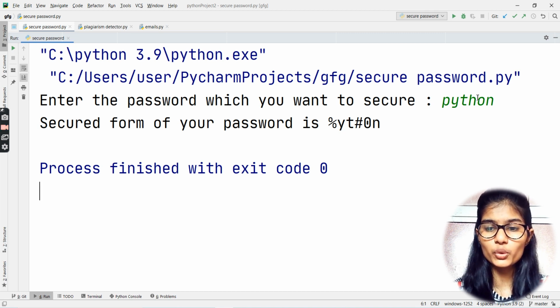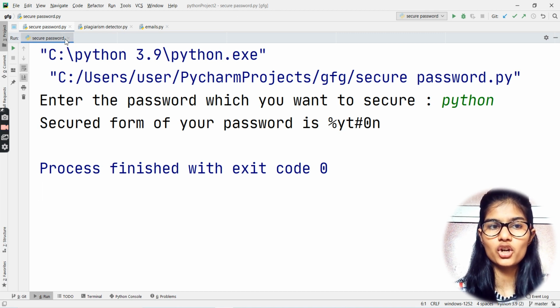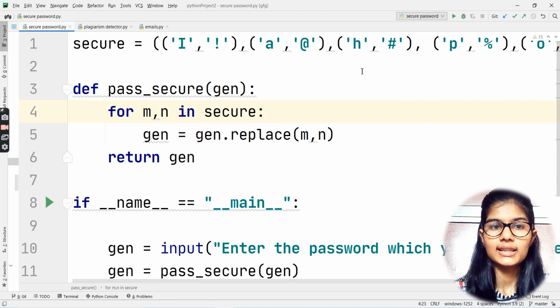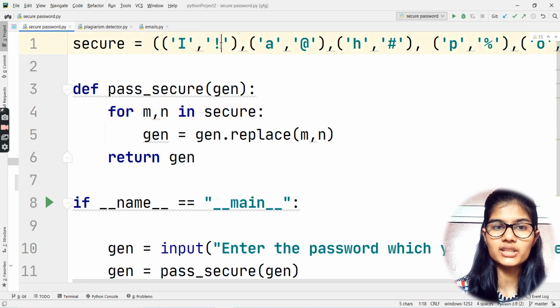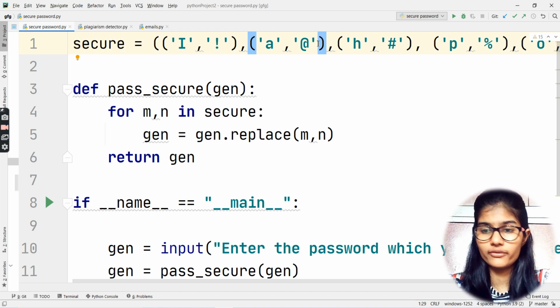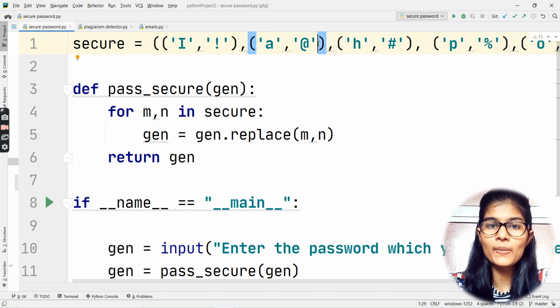Right, now you could set the passwords according to your choice, accordingly as I have mentioned. This is the way you do it. Whatever alphabets you want to replace, whatever symbol you want to use, it's totally up to you. I have told you a complete way of how you will be able to do all of these things. Further it depends on you how you want to proceed with this. Hope I am very clear regarding how you can change your simple passwords into difficult passwords.